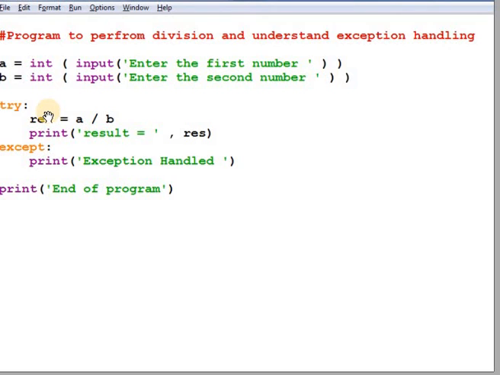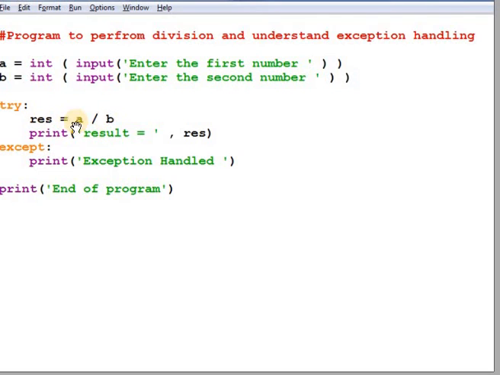Now this is a Python program in which we are performing division of numbers. If there is an error during the execution of the try block, then it will be handled by the except block. Here you can see that I am taking two numbers from the user. a is equal to int, and with the input function we are taking the number from the user. So the first number is a, the second number is b.